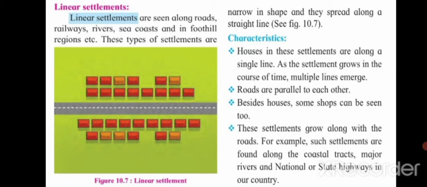So, this way, we have completed the chapter Human Settlements. Do read the textbook for a better understanding.